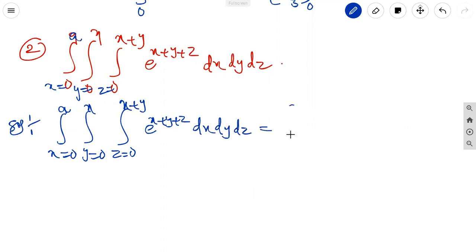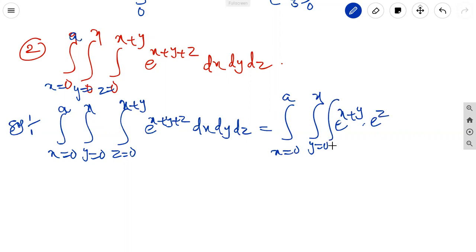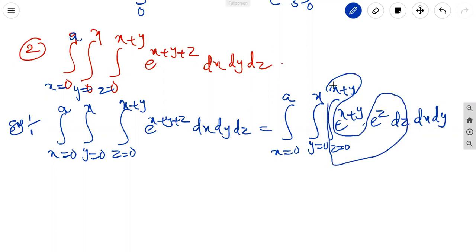This is equal to integral x equal to 0 to a, integral y equal to 0 to x, e power x plus y into the integral for z, with z limits from 0 to x plus y, e power z into dz, dx, dy. Now we integrate e power z dz with the limits of z equal to 0 to x plus y.